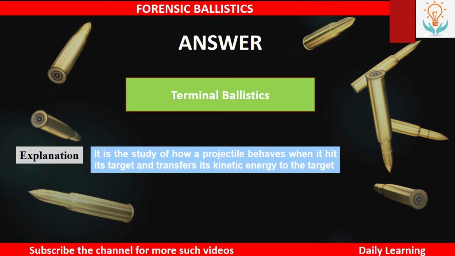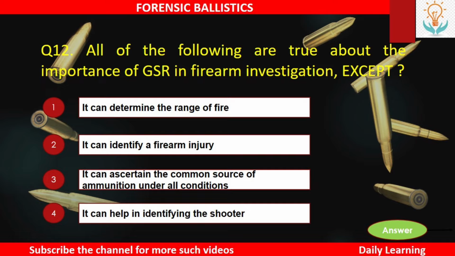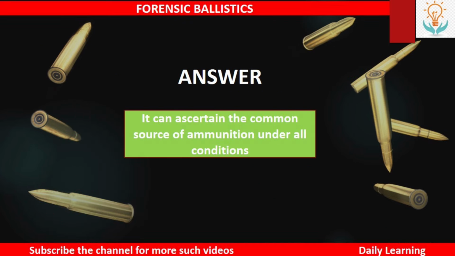Next, all of the following are true about the importance of GSR in firearm investigation except number 1, it can determine the range of fire. Number 2, it can identify a firearm injury. Number 3, it can ascertain the common source of ammunition under all conditions. Or number 4, it can help in identifying the shooter. So the answer is it can ascertain the common source of ammunition under all conditions.